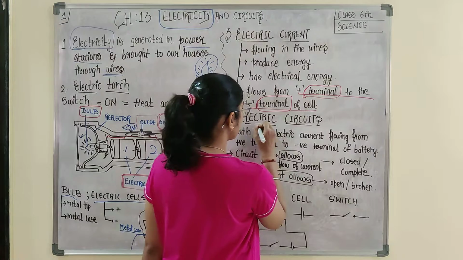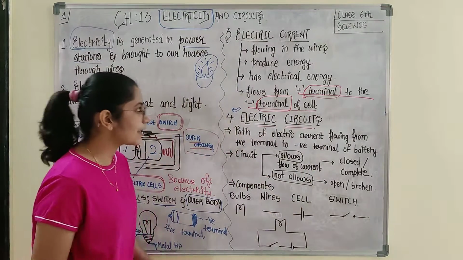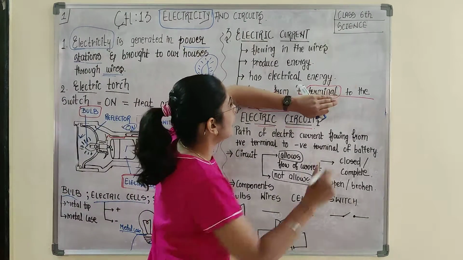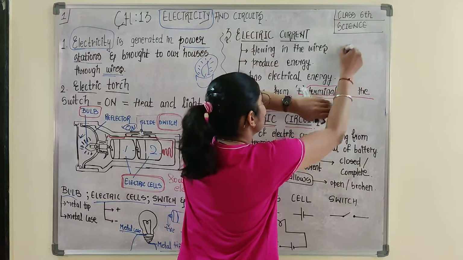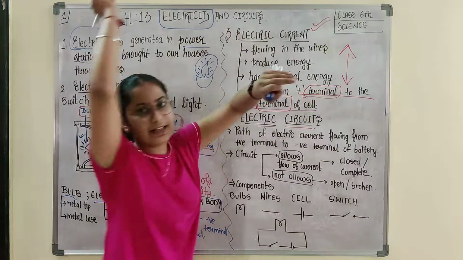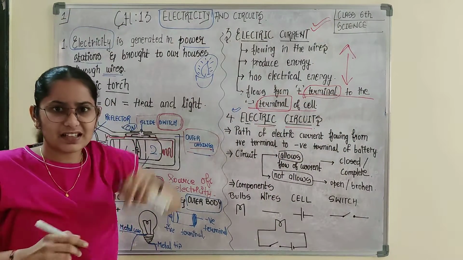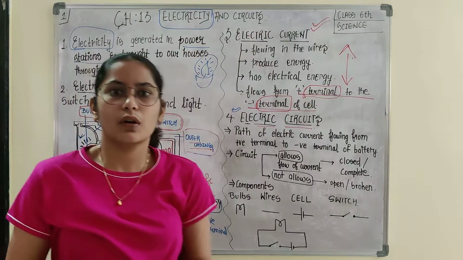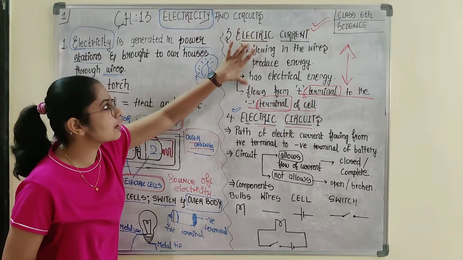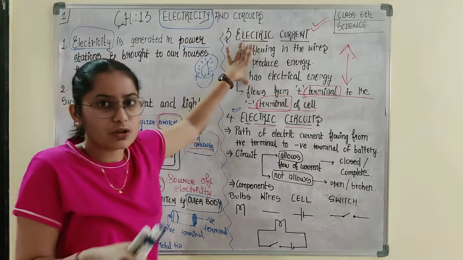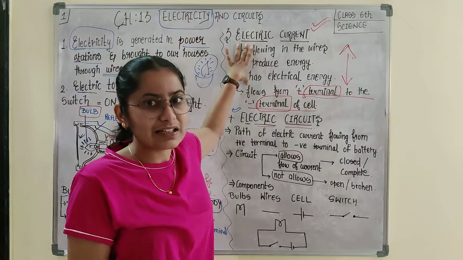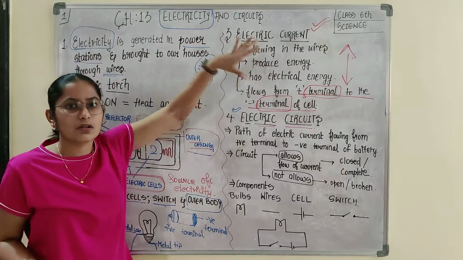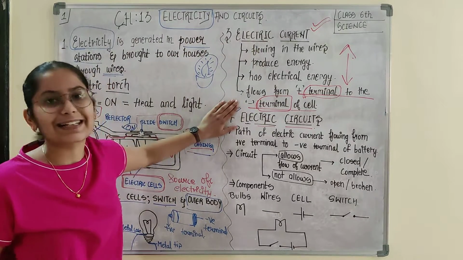So if we talk about electric circuits, which is the next topic, apart from this point, these 3 points should be clear to you regarding the electric current. But it is so easy, so I won't make you revise these things. If you feel like it, you can rewind the video and check it out, and if not, you proceed with me to electric circuits.